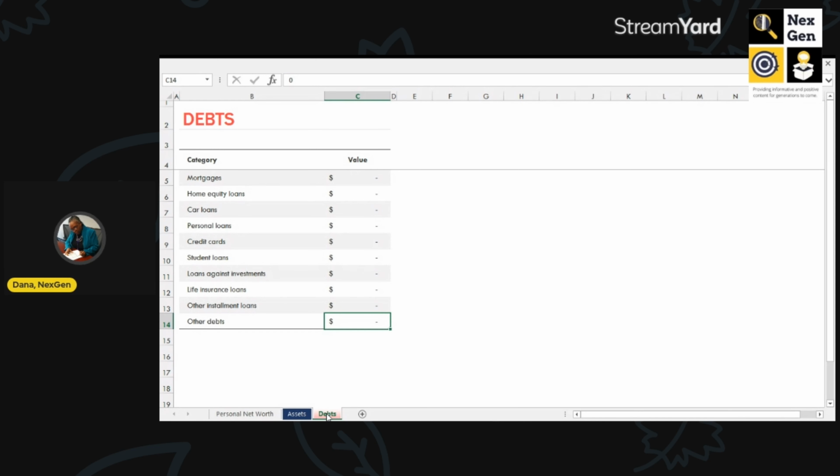And we talk about that in the family bank series. If you take out a loan against your life insurance, any installment loans, or any other debts, such as if you owe someone any money. So as you can see, these are blanked out right now, so that I didn't put any information in here. And that's usually how I started out.